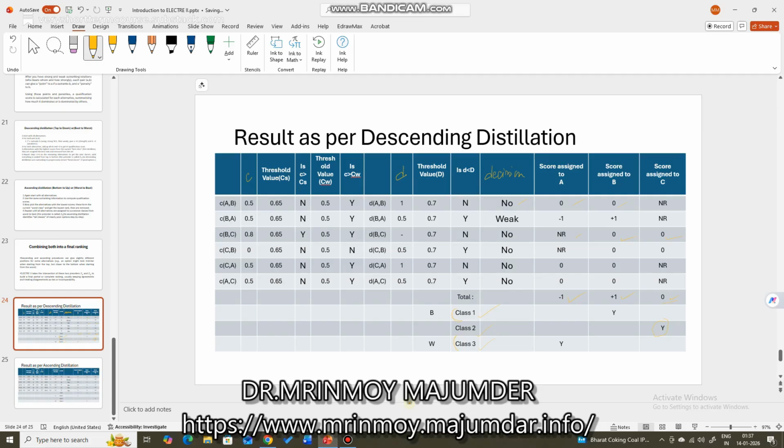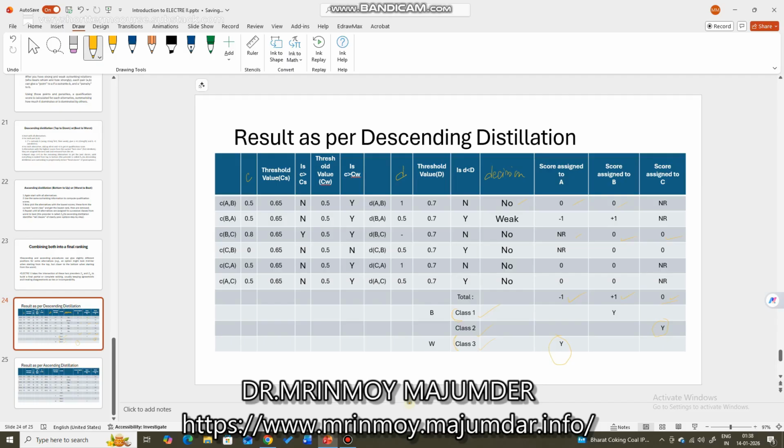Certainly it is negative, and it is the third best value, because within minus 1, plus 1, and 0, plus 1 is the best value, 0 is the second best value, and minus 1 is the last best value. So class 3 is assigned to alternative A.